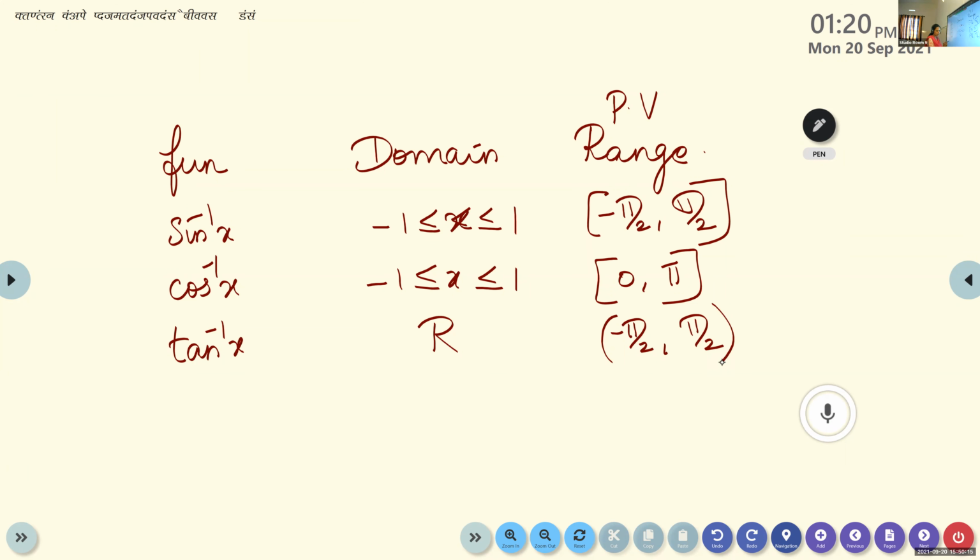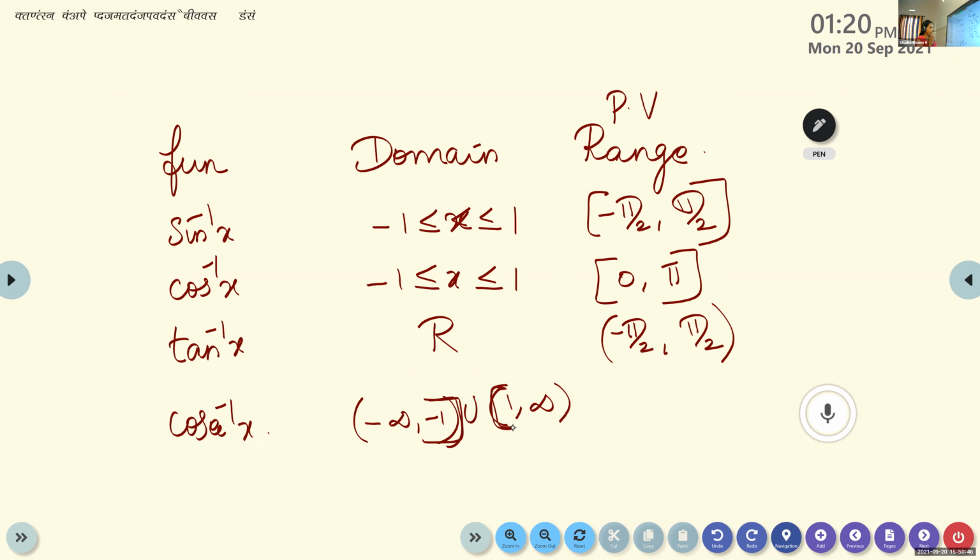Next is cosec inverse of x. For cosec inverse of x, the domain will be from -infinity to -1 union 1 to infinity. We will not get -1 to 1, but 1 will be included, closed.